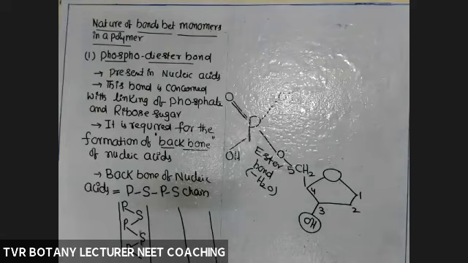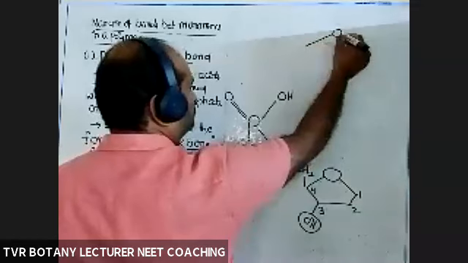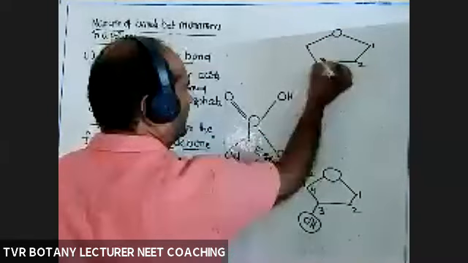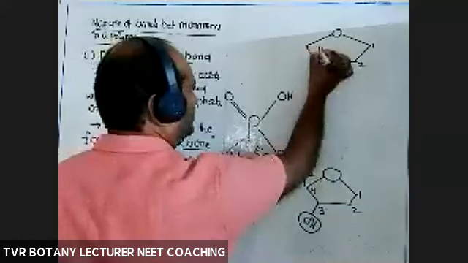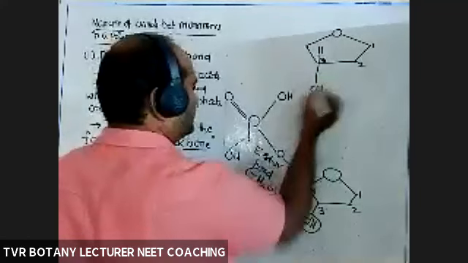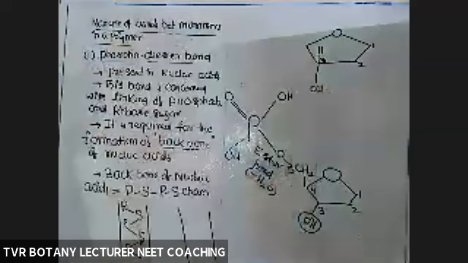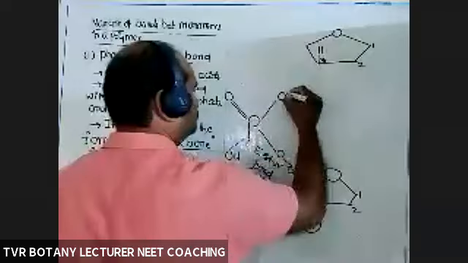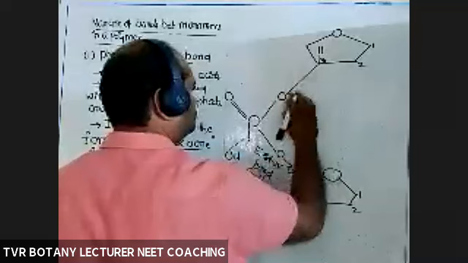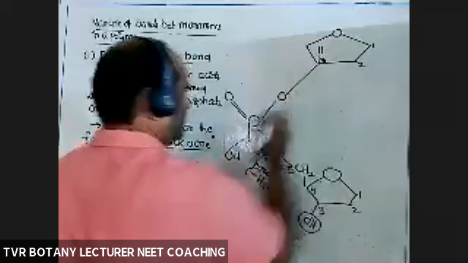Sugar molecule, carbon atom 1, 2, and the third carbon atom, here hydrogen and OH. So OH and hydrogen are removed. So this bond is the second ester bond. Here also one molecule of H2O.